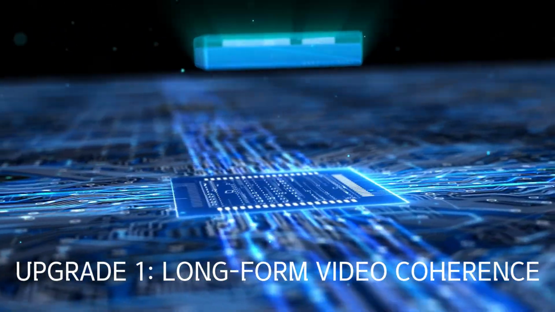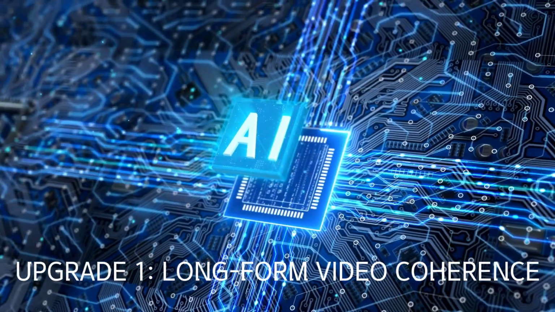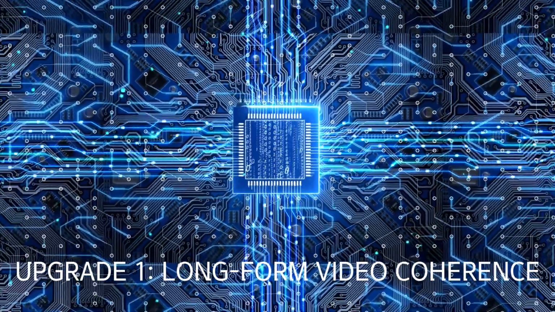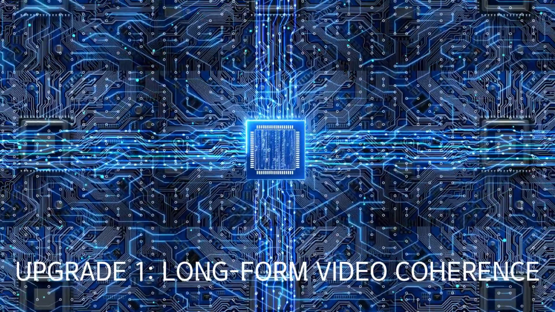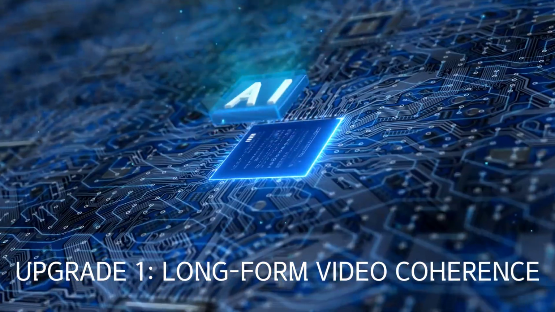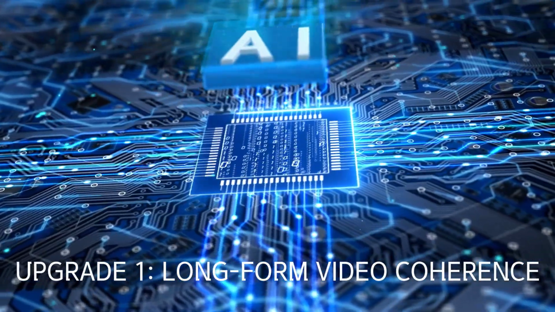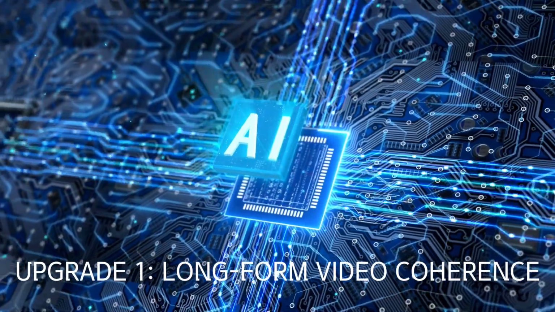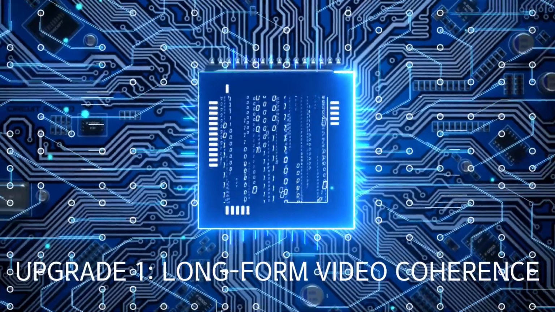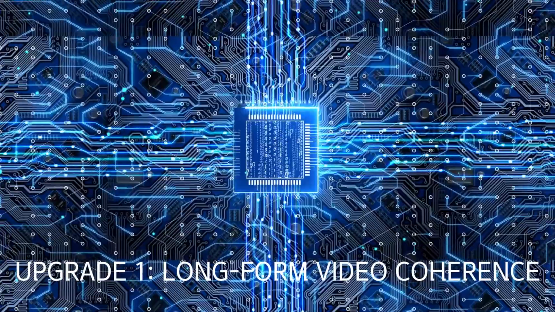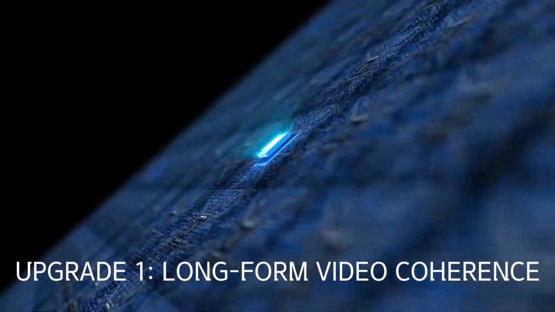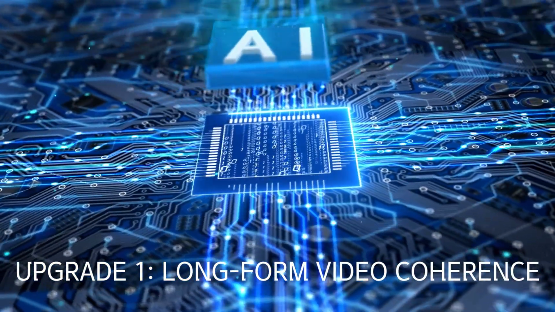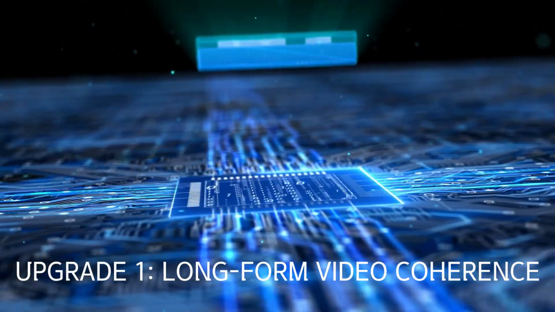Scene 3, Upgrade 1, Long-form video coherence. The first major improvement is long-form narrative consistency. Sora 2 can create scenes lasting over a minute while keeping the environment, lighting, and characters perfectly stable. The era of short 4-second AI clips is over. Sora 2 produces sequences that feel like real cinematography. This unlocks ad campaigns, explainer videos, product demos, educational content, and even short films, all without a film crew.